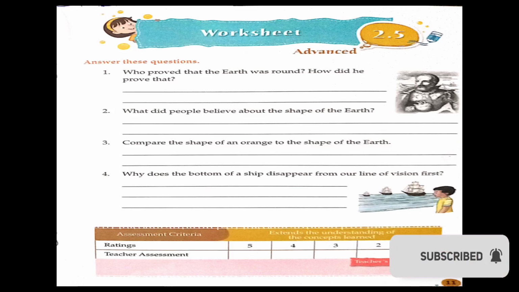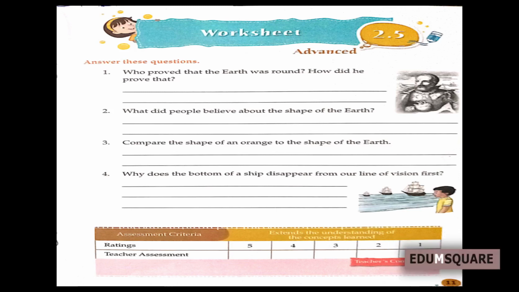Third one, compare the shape of an orange to the shape of the earth. Fourth one, why does the bottom of a ship disappear from our line of vision first? Okay, these are the four questions. You can find out the answers now. Did you get the answer? Okay, let's discuss. First question.